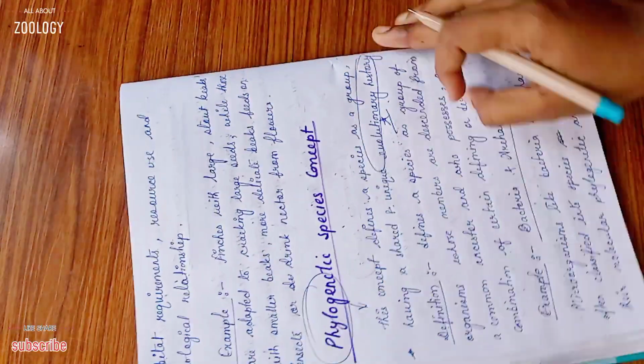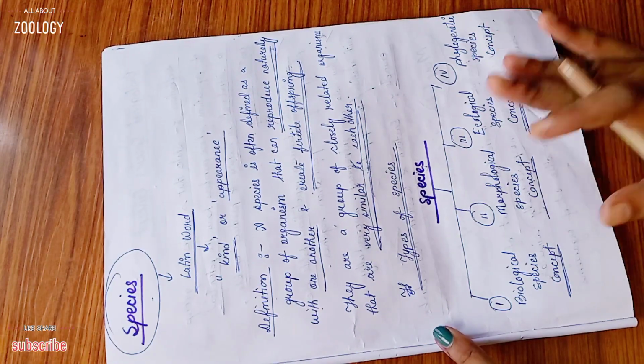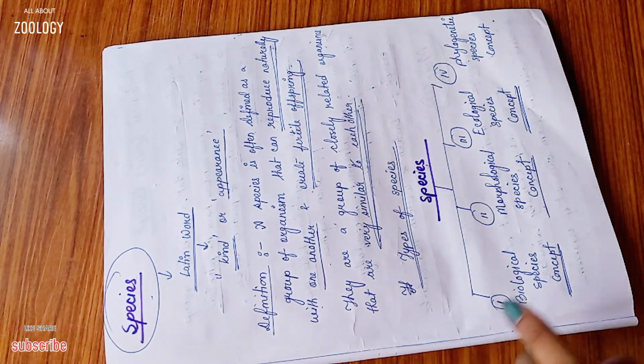So that was about the species, their types, their concepts, and the examples. I hope you understood the whole chapter.